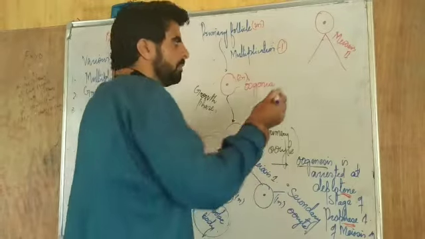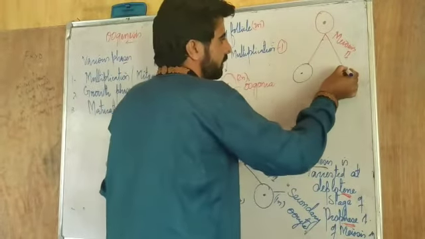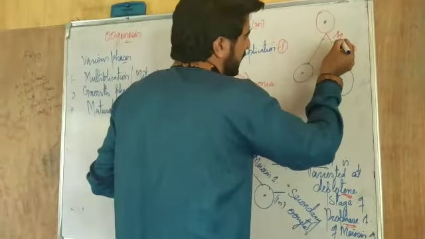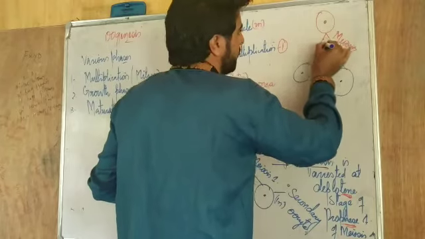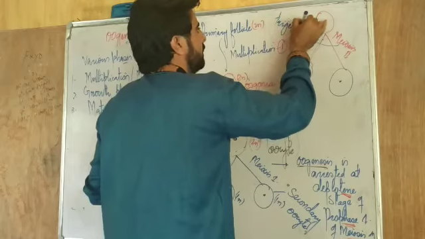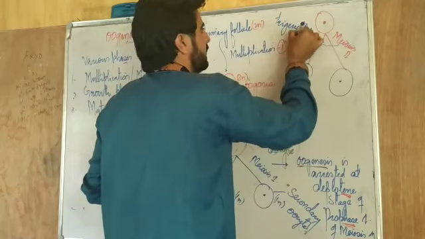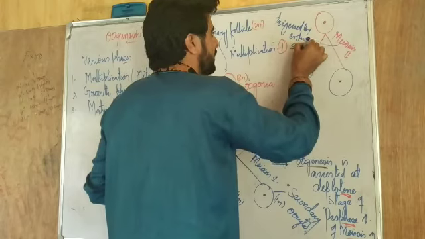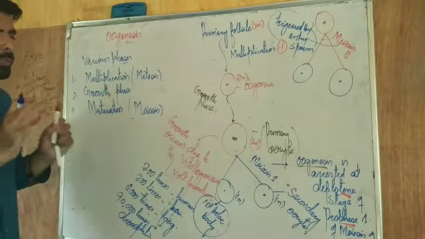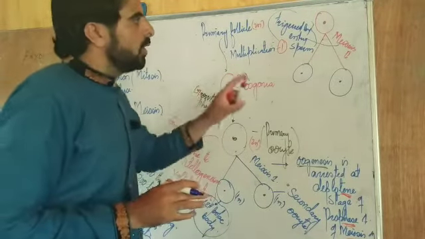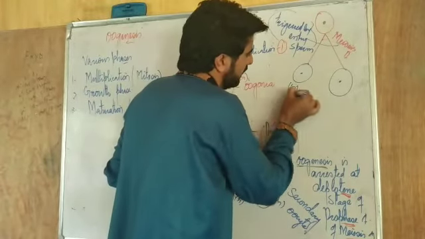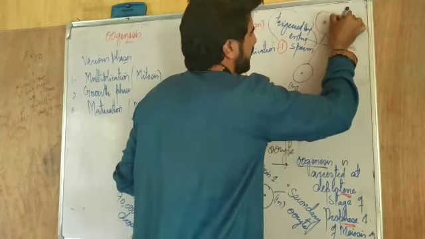Again, it will make two cells. One will be the smaller cell and another will be the little bit larger cell. When it enters meiosis second, you have to keep in mind, it is triggered by the entry of sperm. That means when the sperm enters the egg, the meiosis second is triggered. Before that, it stopped. That's why it's a discontinuous process. Now this is also a haploid cell, again a haploid cell, keep in mind.